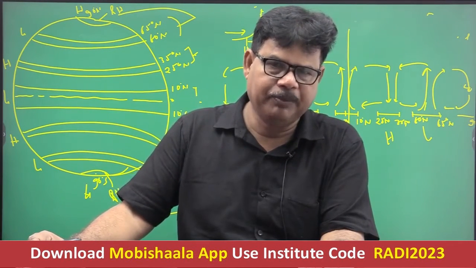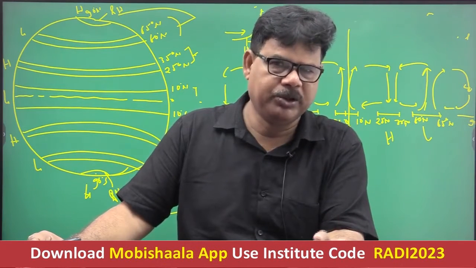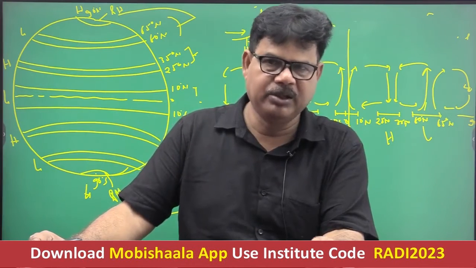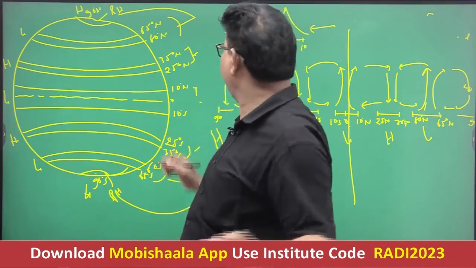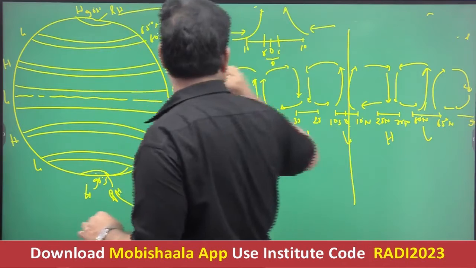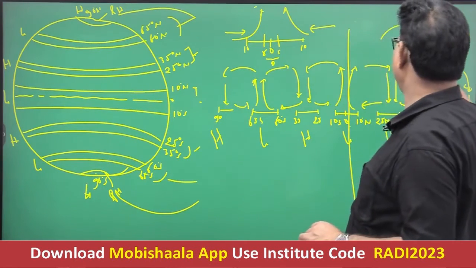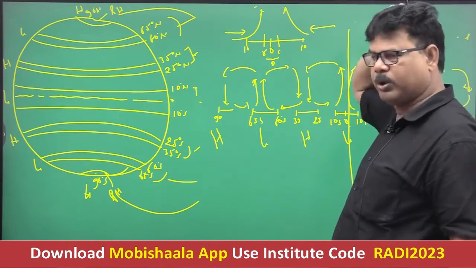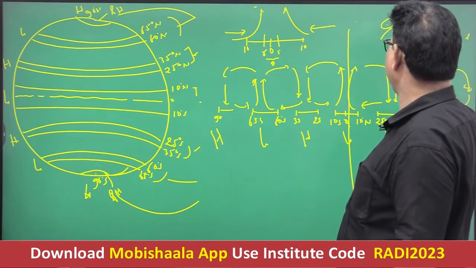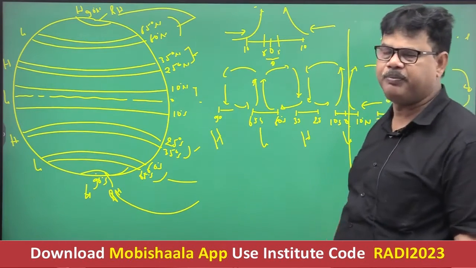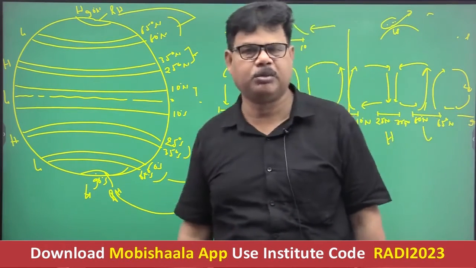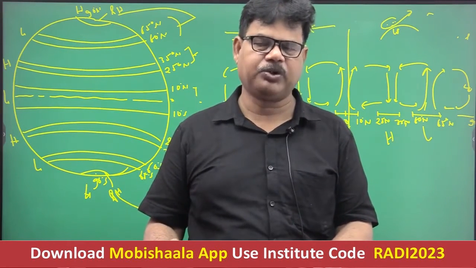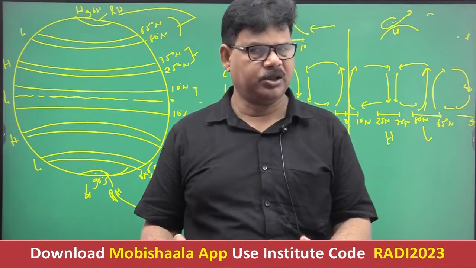So the origin of the subpolar low pressure belt in both hemispheres can better be explained on the basis of dynamic factor. There are two explanations given by climatologists for the origin and development of this subpolar low pressure belt. One is due to the curved nature of the surface. You know that there is a flatness at the pole. So due to the curved nature of the surface, the air is not allowed to effectively stay on the ground and is deflected outside, creating low pressure in this zone. This is the first factor.